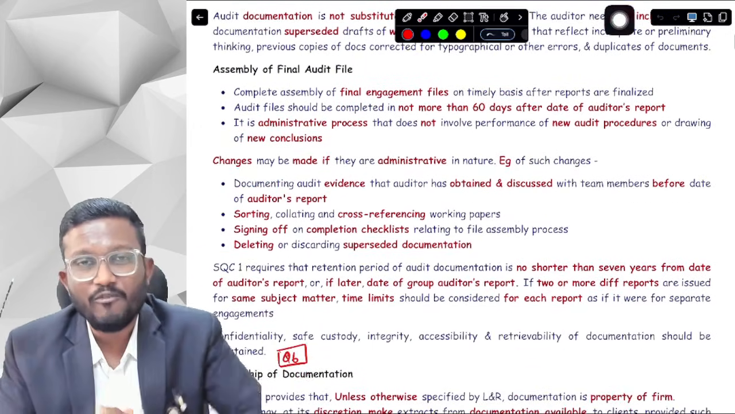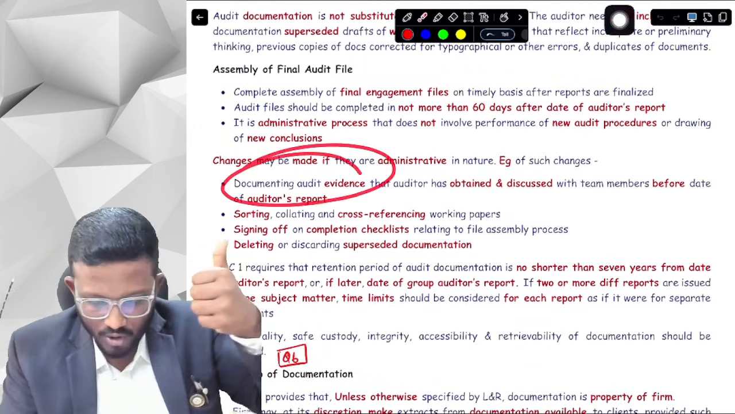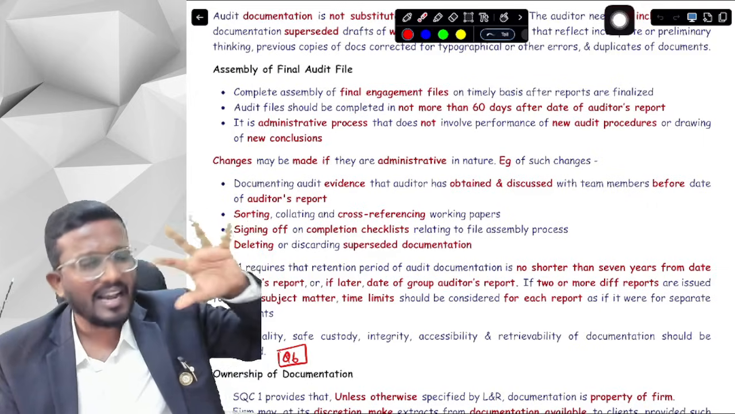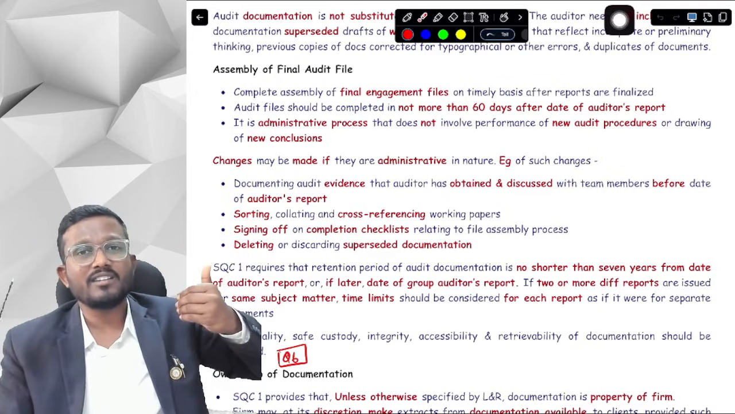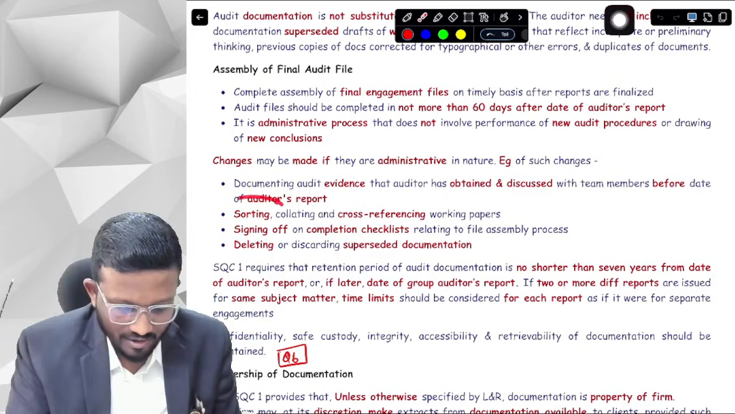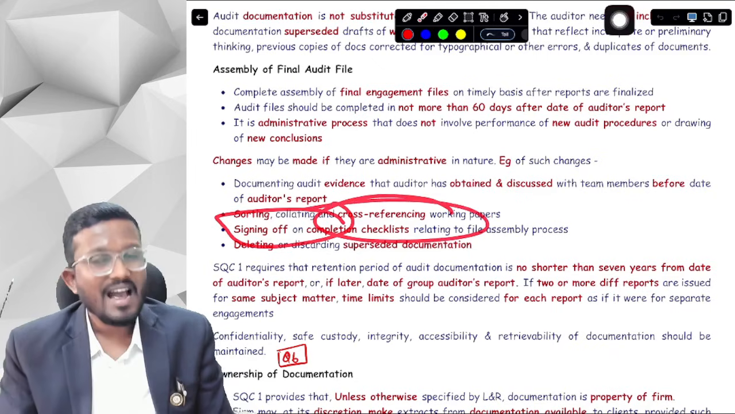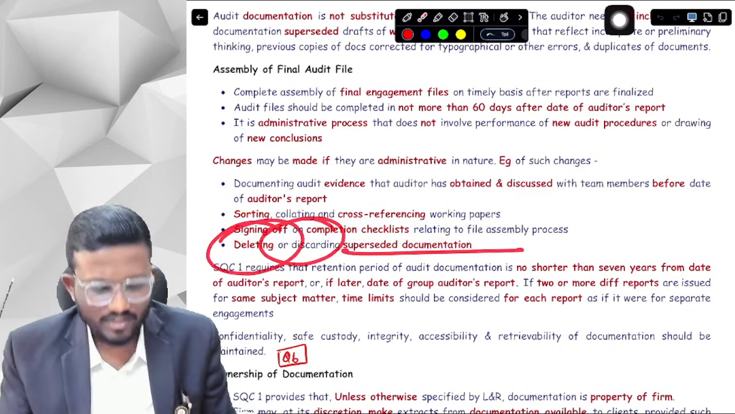What are the changes, sir? 4 changes can be made. First of all, if you want to document the audit evidence which you have already obtained and discussed with the engagement team partner, engagement team before the auditor's report date, then you can document. Secondly, sorting, collating, cross-referencing working papers. Thirdly, signing of the completion checklist. And lastly, deleting or discarding any superseded documentation.